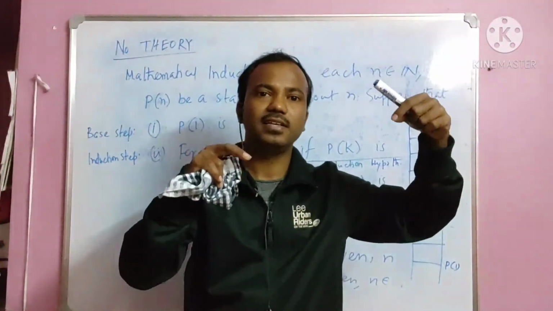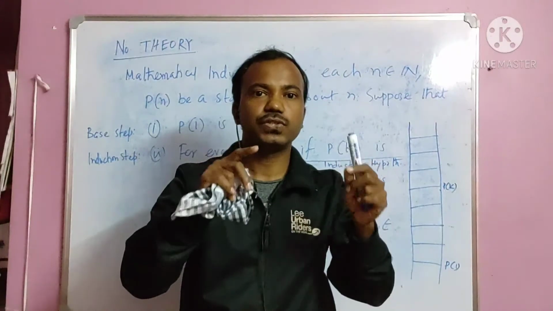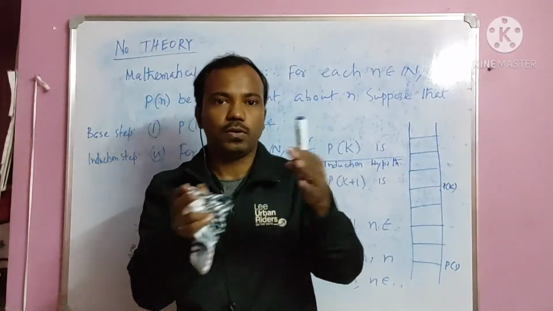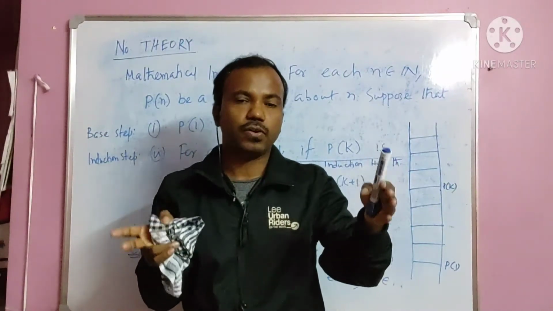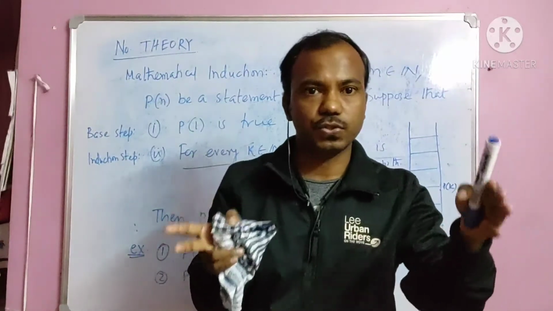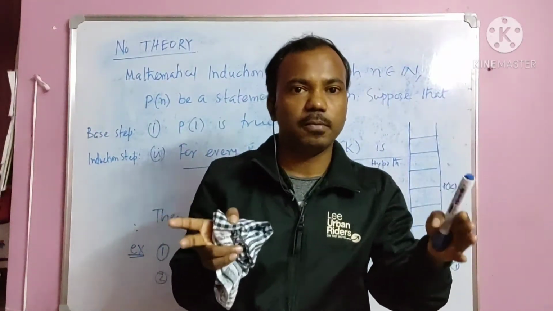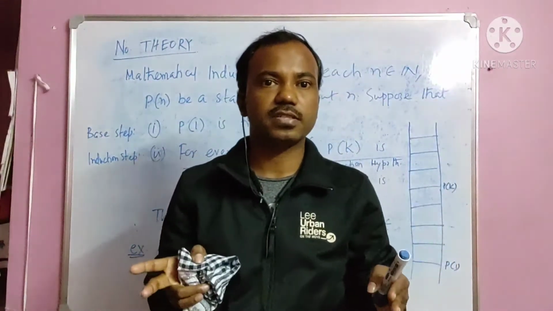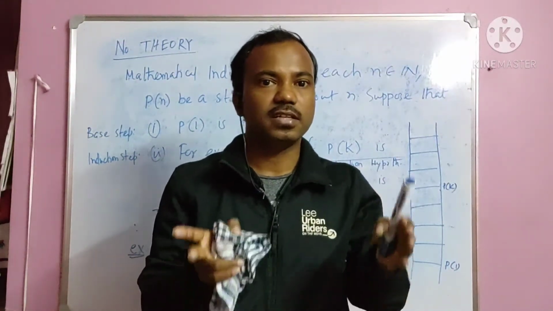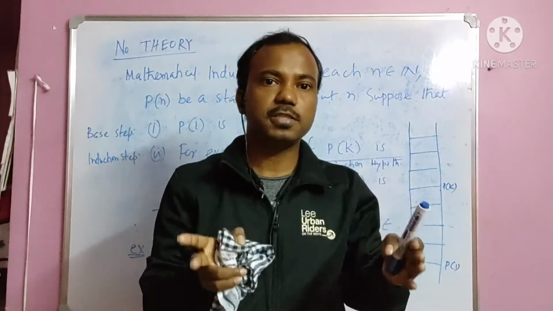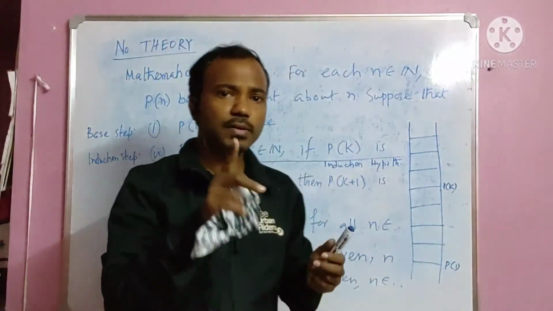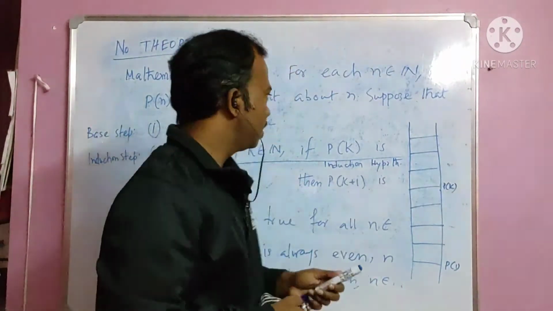Therefore, we can say that Pn is true for all n. Now, we are checking only finitely many numbers, that brick is falling down. But using these results, using mathematical induction, we are saying that this Pn is true for all n's. You have to remember these things.